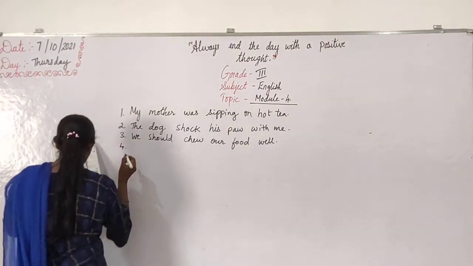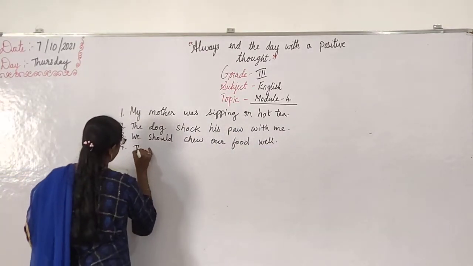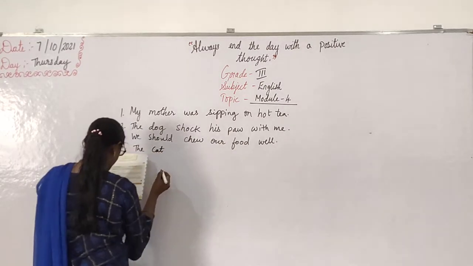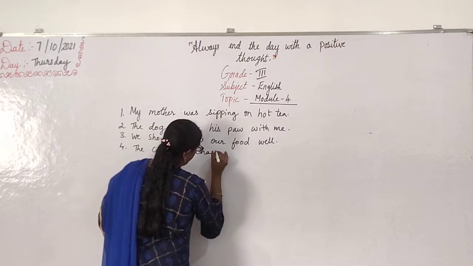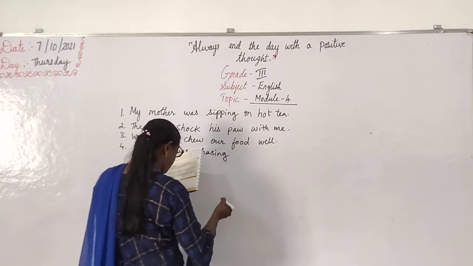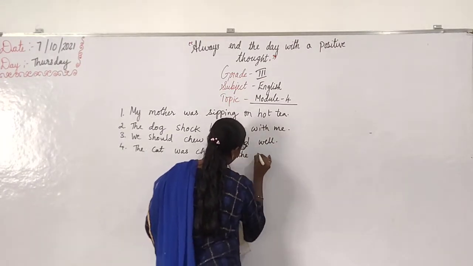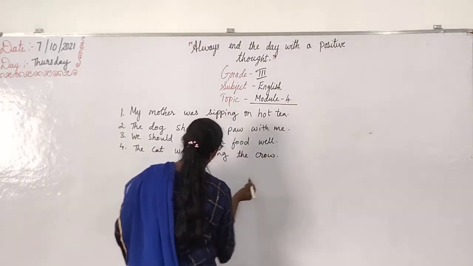Okay. Then fourth one, the cat was chasing the crow. Okay.